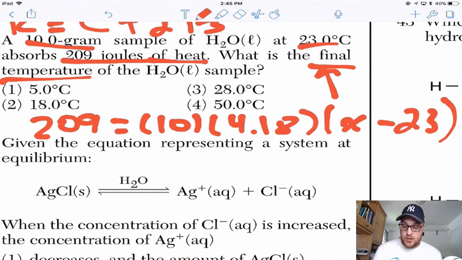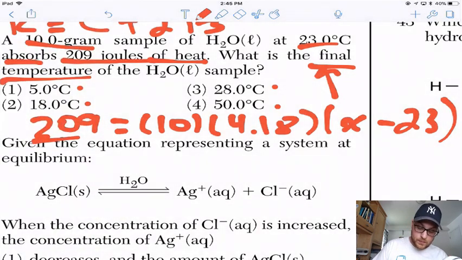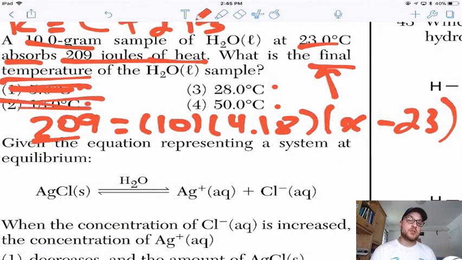But what you could do is plug in each of these numbers for x and see which one equals 209 when you multiply them all together. Another thing you can realize is that since it's asking for the final temperature and it absorbed heat, the temperature should be going up. So no and no, because those are temperatures going down. So use the problem to help answer the problem.